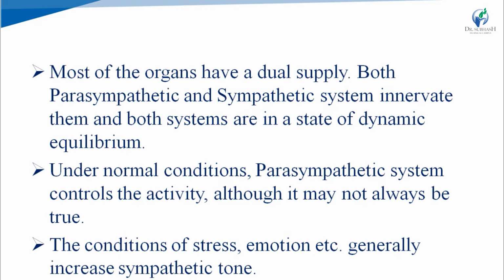Most of the time under normal conditions the parasympathetic system controls the activity, but there are also some exceptions. The conditions of stress, emotions, etc. generally increase sympathetic tone. Means in the condition of stress and emotion, the sympathetic system takes control.